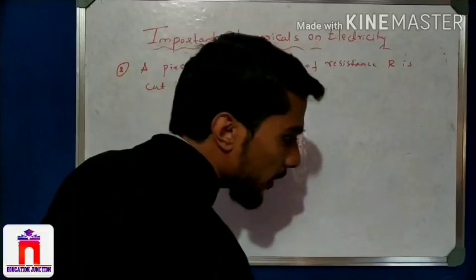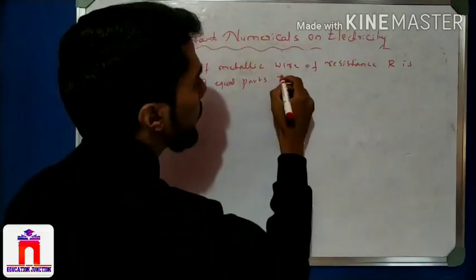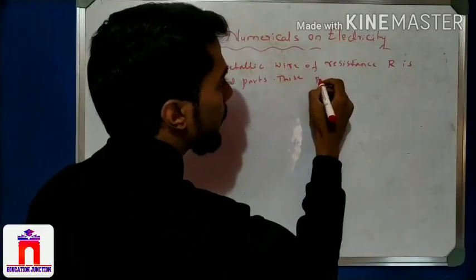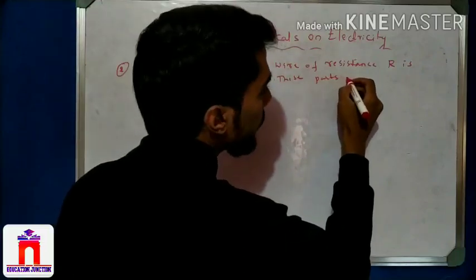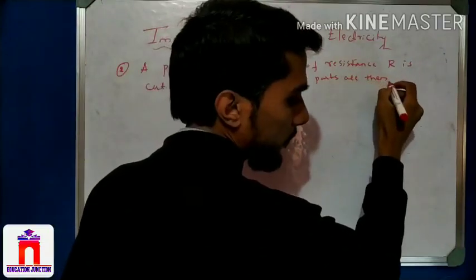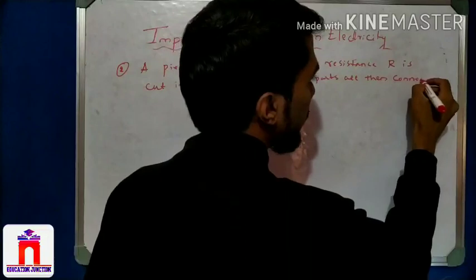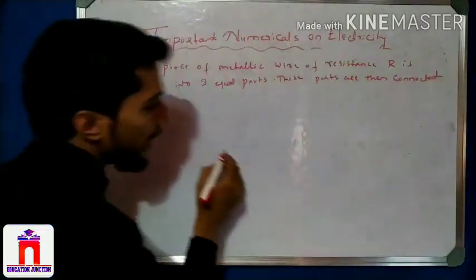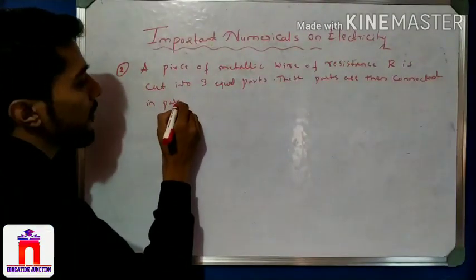See, again repeated, 3 equal parts. These parts are then connected in parallel. Okay, same question.